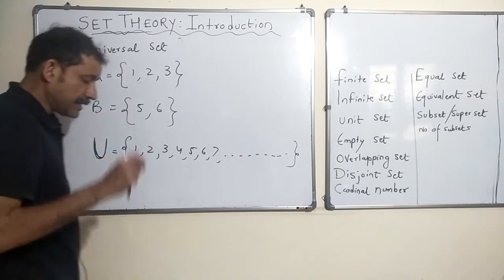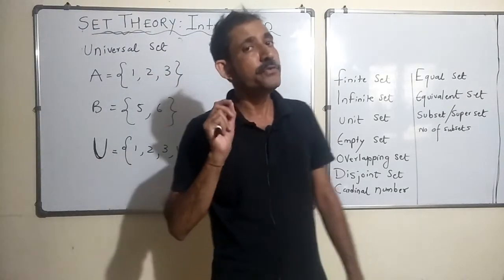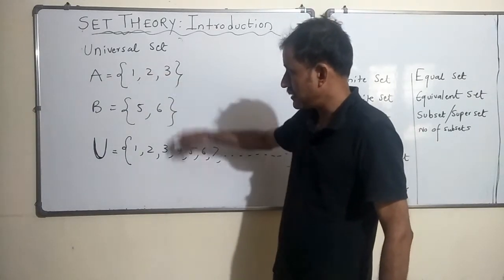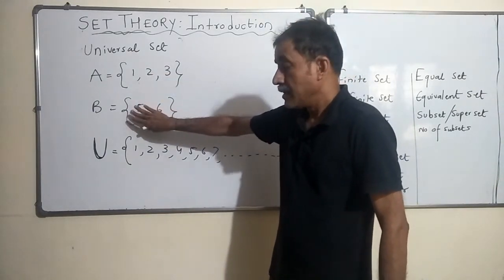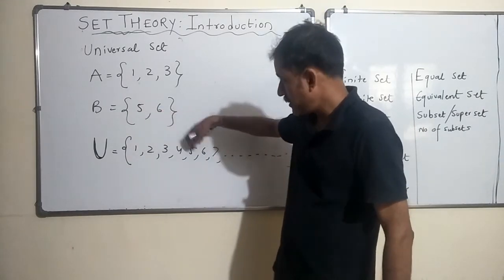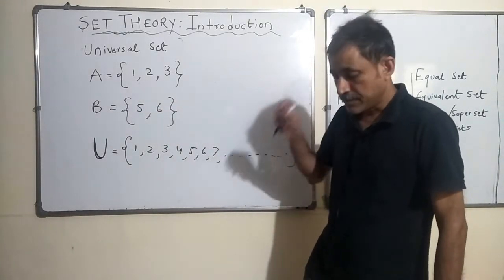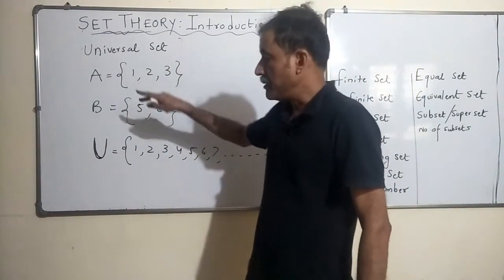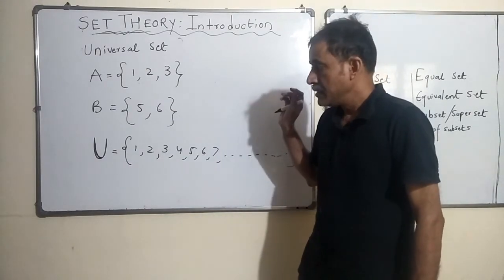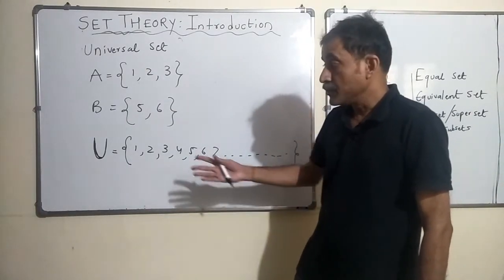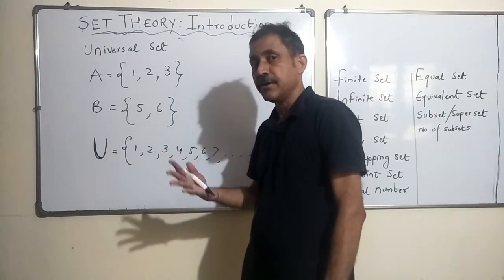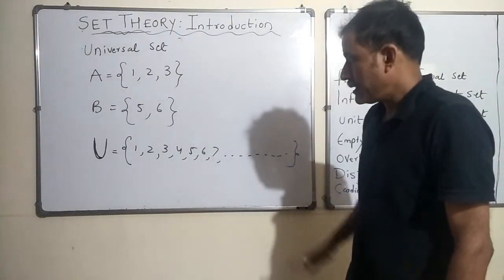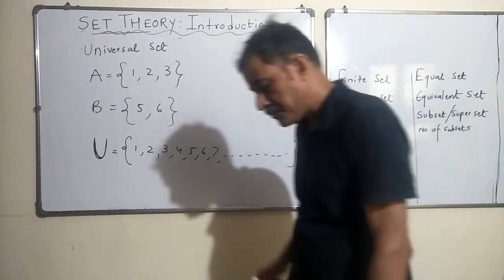Now every other set in the problem is a subset of the universal set. Is A a subset of the universal set? Yes. 1 is there? Yes. 2 is there? Yes. 3 is there. So it is a subset. In set B there are two elements, 5 and 6. Is 5 here? Yes. 6 here? Yes. So B is also a subset. So all the sets in the problem will be subsets of the universal set. In other words, you can say the universal set is the superset of all the sets given in a particular problem. Okay. I think that explains the concept of the universal set.